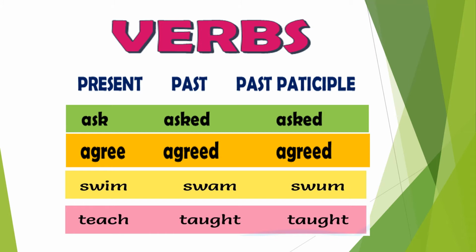In the first two rows, ask and agree, these two are the regular forms of verb because they are ending on a regular pattern, ed. And the third and the fourth one are irregular, as each form is taking a different spelling pattern, like swim, swam, swum, teach, taught, taught.